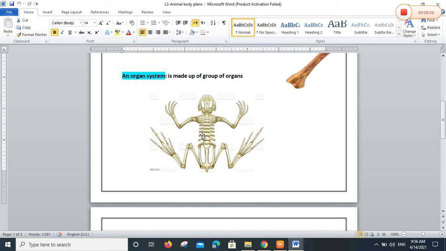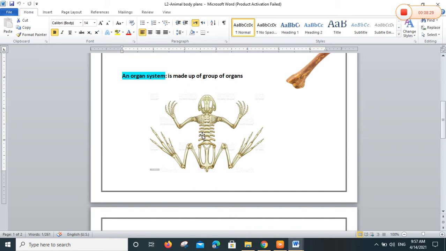Another system is the respiratory system. The respiratory system starts with my nose: nose, pharynx, larynx, and the trachea. And then the two lungs, left and right, with the bronchus. Yes, the bronchus and the two bronchi that enter the lungs. These organs form one system only, called the respiratory system.